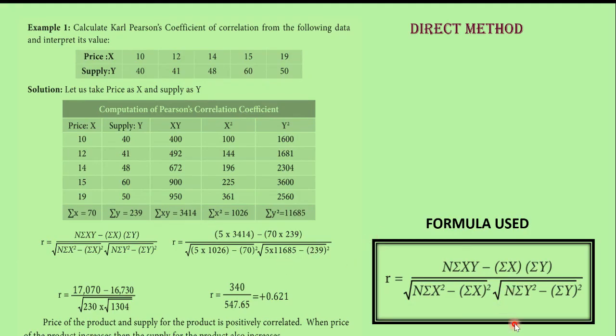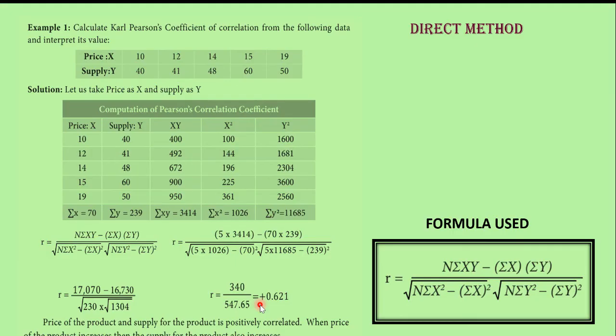Into the square root of n, n is 5, into sigma y square. How much is your sigma y square? 11685 minus sigma y the whole square. Sigma y means it is 239 the whole square. Then you can use the calculator. You multiply all this, then you can use the square root function and you can find out the answer. So r is equal to 340 divided by 547.65, which gives you plus 0.621.